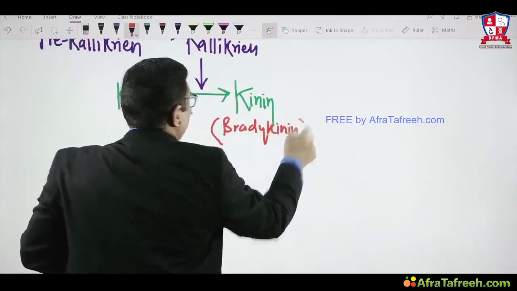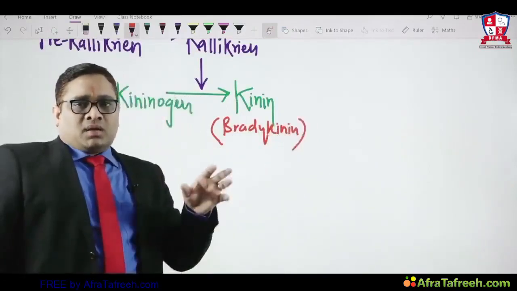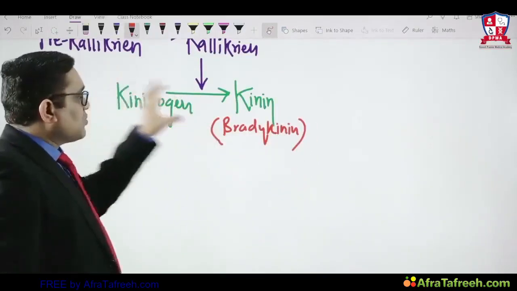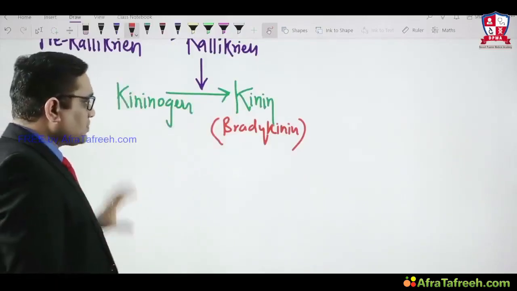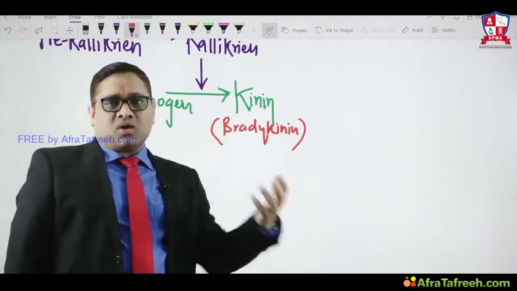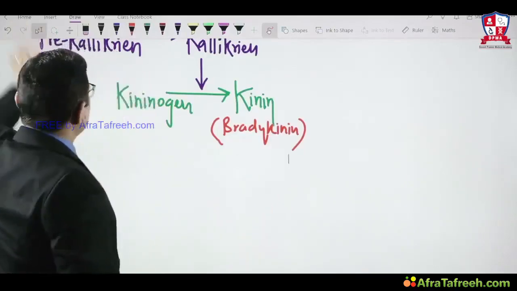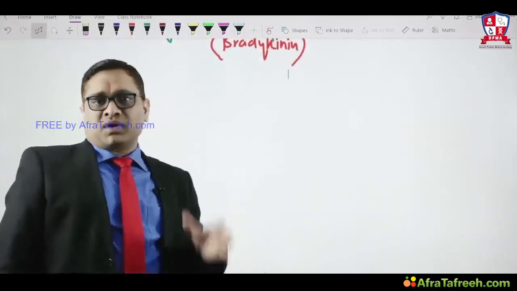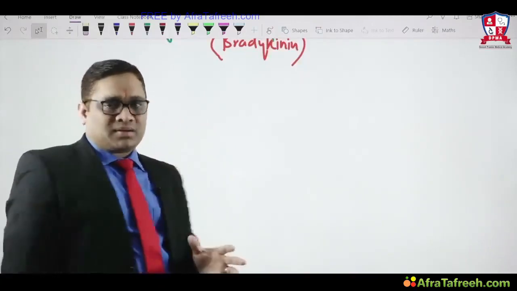So bradykinin is associated with the coagulation pathway, where factor 12 activates prekallikrein to kallikrein, and kallikrein then converts kininogen into bradykinin, which is a kinin. So this is about the coagulation pathway, which is considered a plasma mediator. We can see how this coagulation pathway is associated with inflammation. Factor 12 is essential for synthesis of bradykinin, right?